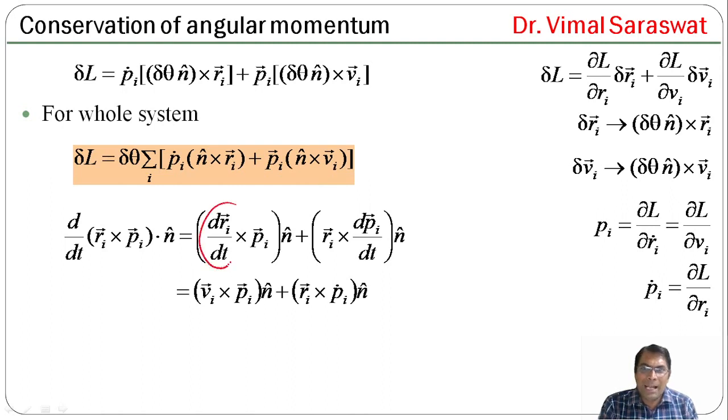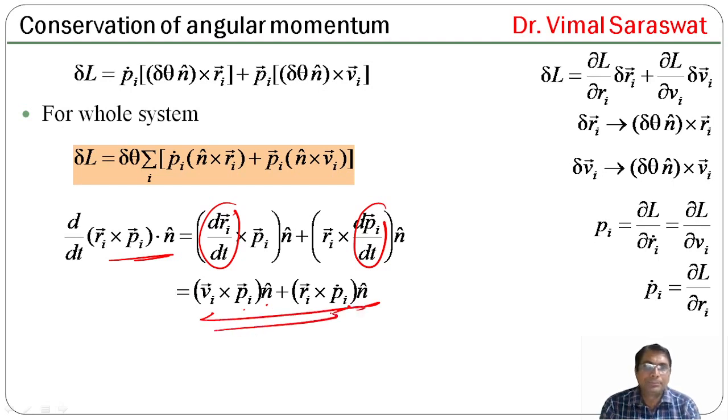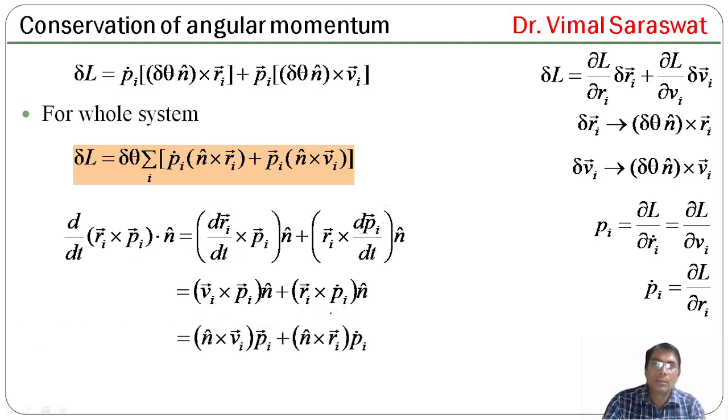But dRi by dt is Vi, so Vi cross Pi n cap, and dPi by dt is Pi dot, so Ri cross Pi dot n cap. So this will be equal to n cap cross Vi into Pi plus n cap cross Ri into Pi dot.